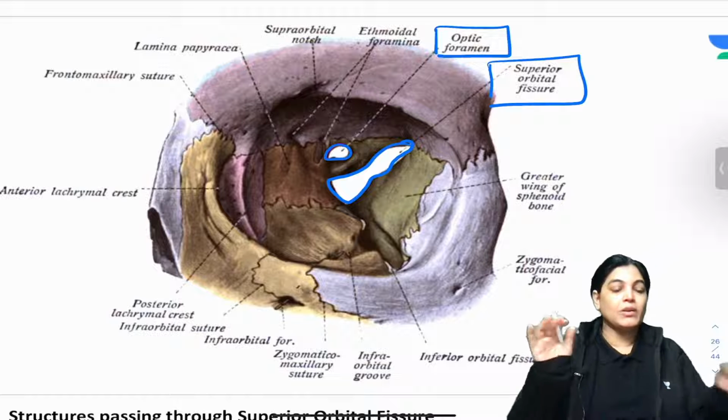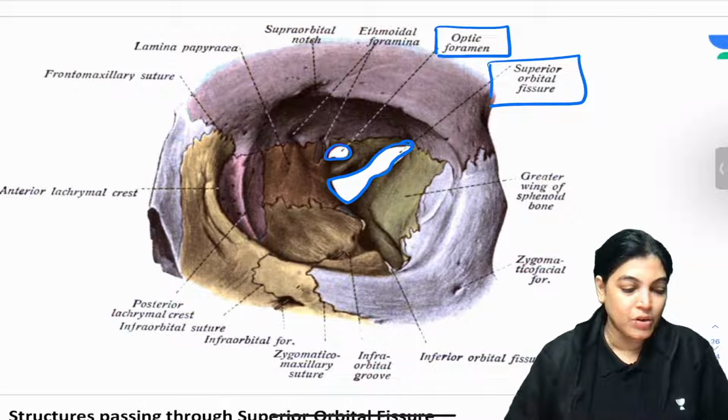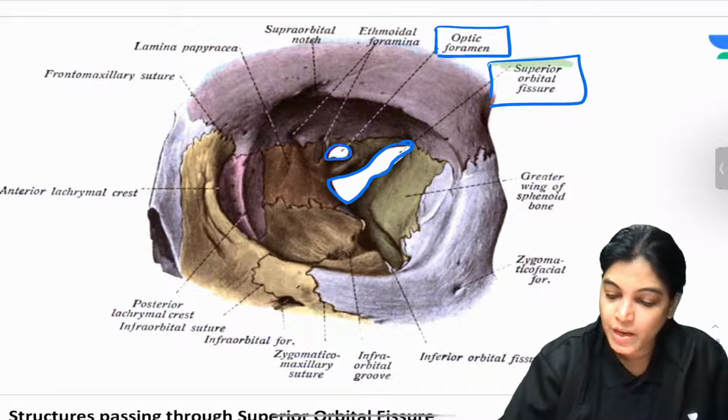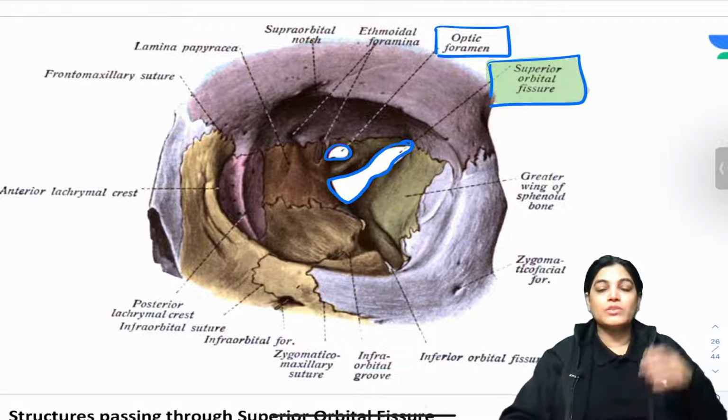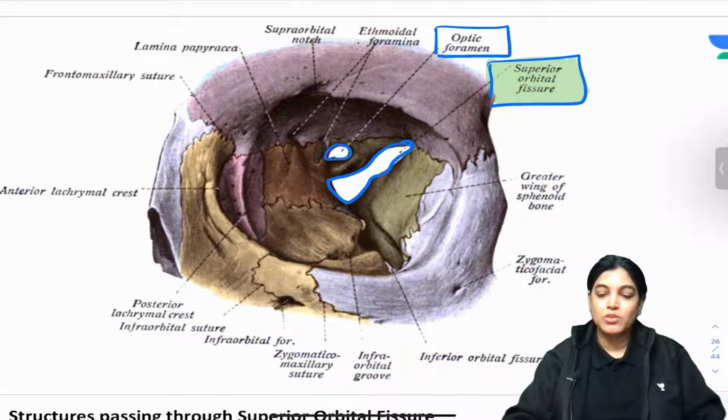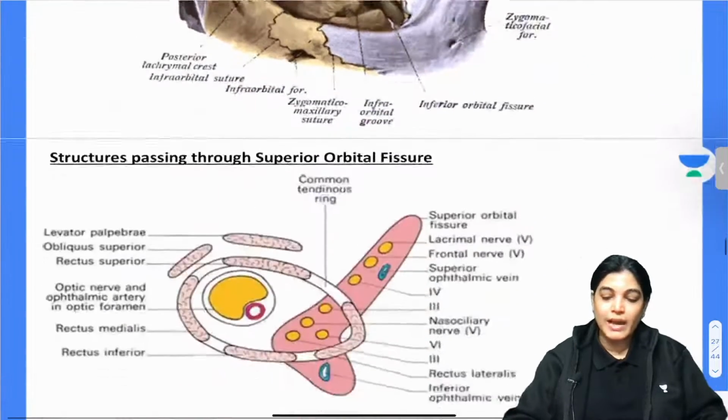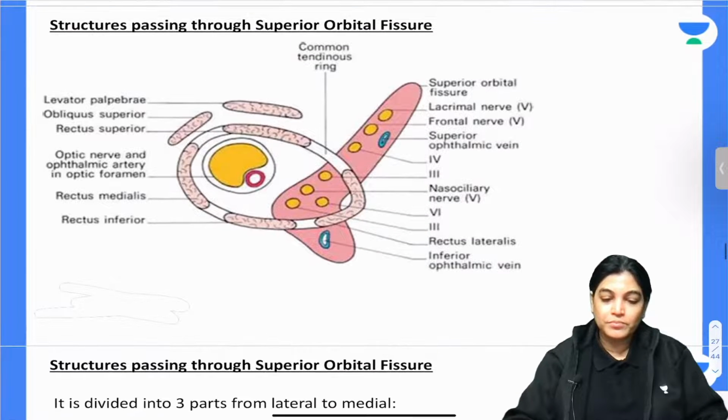So we have to memorize all the structures traversing the superior orbital fissure. That can be memorized if we know the superior orbital fissure is divided into 3 parts. So it is important that we know all the 3 parts and the structures traversing through these 3 compartments of the superior orbital fissure. For that I would like to first show you this diagram.